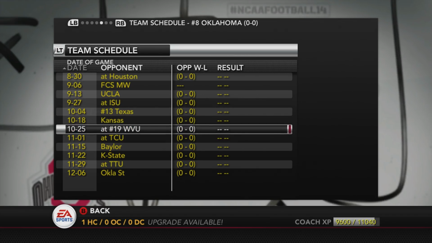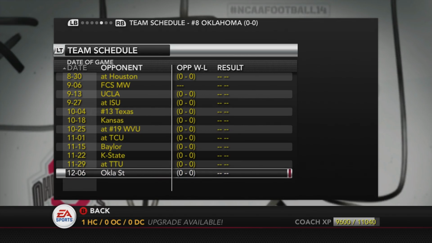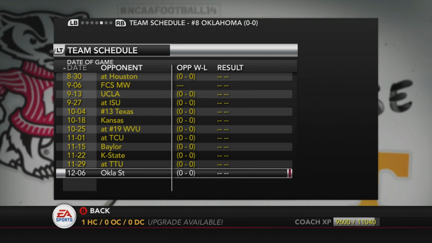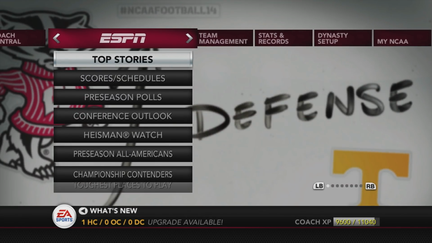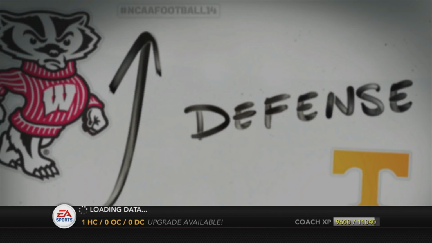We've got Houston, an FCS team, UCLA, and then you have all of the Big 12 teams you're used to seeing: Iowa State, Texas, Kansas, West Virginia, TCU, Baylor, K-State, Texas Tech, and Oklahoma State to end the season. So this is the Oklahoma Sooners 2019-2020 schedule.